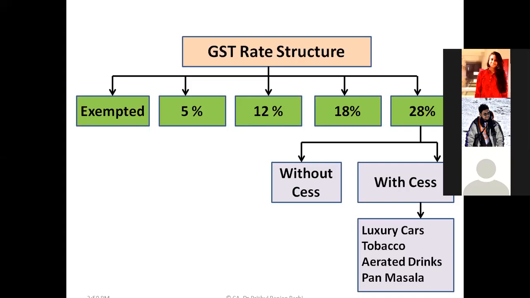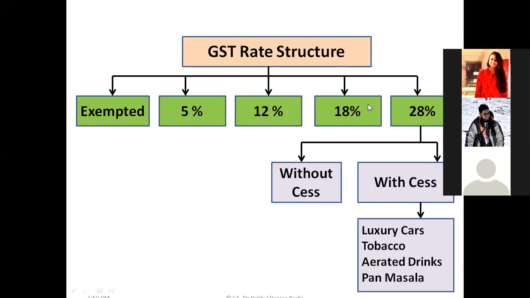One is exempted, you can call it zero rate, otherwise 5%. There are some goods to which 5% tax is applicable. Some supplies have 12%, some 18%, and in some cases 28% is applicable. But maximum supplies are covered under the 18% category.